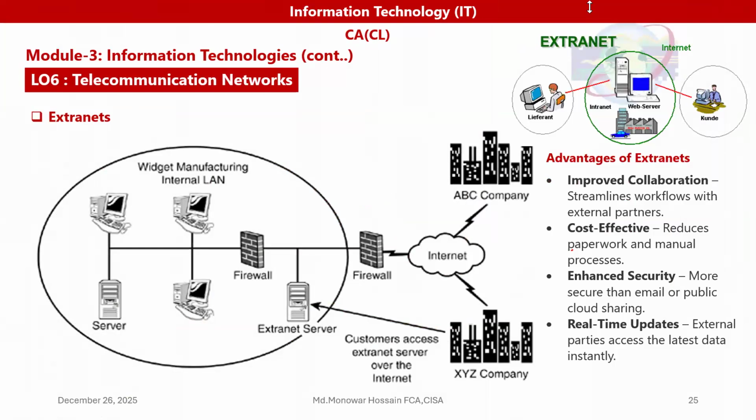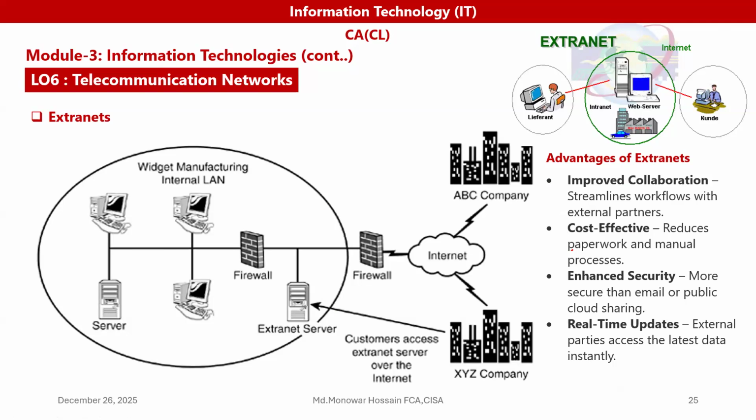And we have seen the extranet; it has some advantages. The extranet improves collaboration. What type of collaboration? Workflow collaboration with external partners.